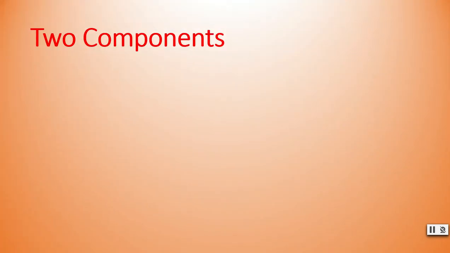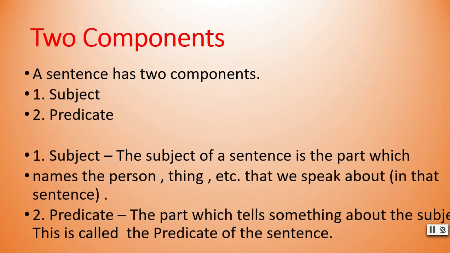A sentence has two components, and those two components are first subject and second predicate. First, subject. The subject of a sentence is the part which names the person, thing, etc. that we speak about in that sentence. In that sentence, we speak about that person or about that thing, and that is the subject of a sentence.